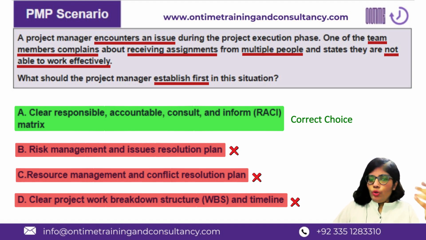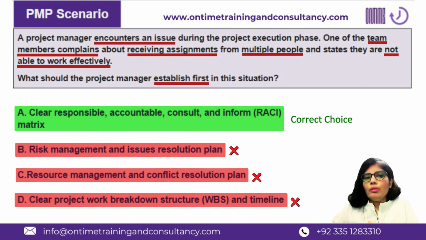And to be honest with you, the issue resolution is the proper implementation and updated RACI chart in this case. So if that RACI is established, the issue is going to be sorted out, right? So that's the resolution plan over here. That's the way you are going to solve the conflict, right? Of course, you may have different other solutions as well, but RACI is the best solution or the best way to go about it.